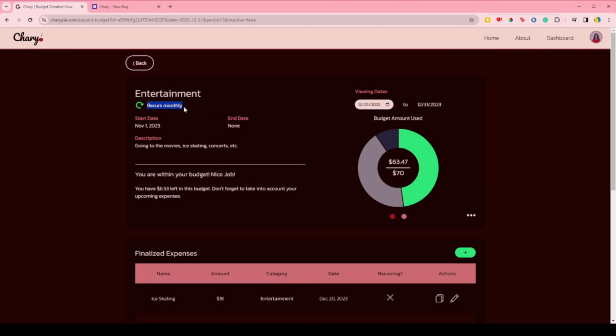You can see how often it recurs, the meta start and end dates for the life cycle of this entity, and the description. There's also a small section that lets the user know if they are within, over, or under budget, as well as by how much.